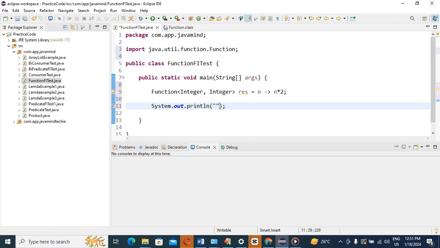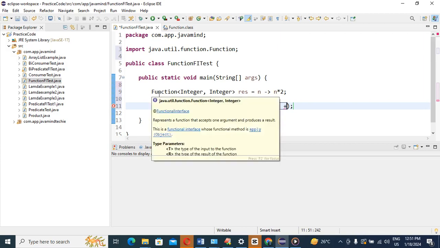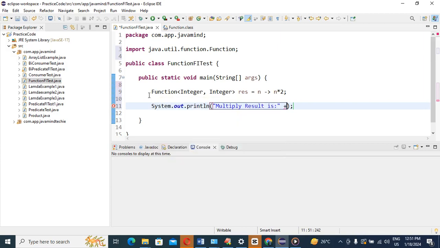Suppose, multiply result is. So what we need to call? Whatever the method is inside the functional interface, the apply method is there, right?